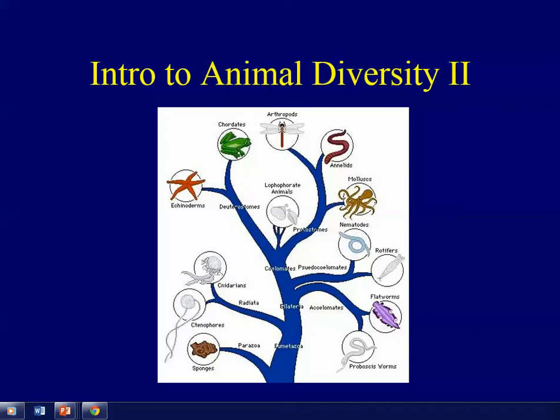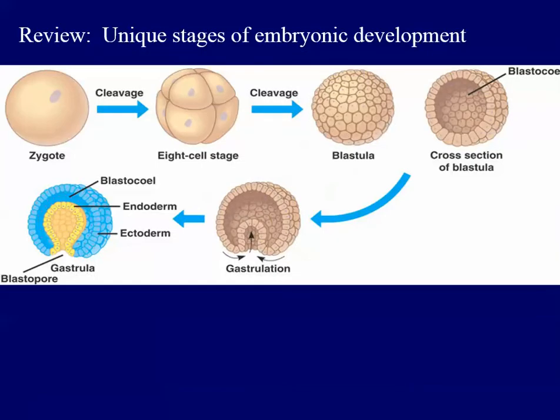So here we go, back to the animal kingdom. Well, one thing that you should remember from the last presentation, that animals have these unique stages of embryonic development. Like any other individual animal, we began our life as a one-celled zygote. Again, the zygote is usually formed by a fertilization event by two gametes. The male and the female fuse to form the zygote.